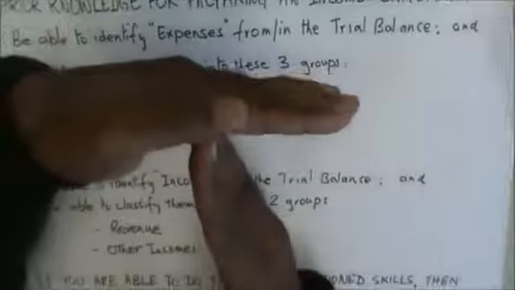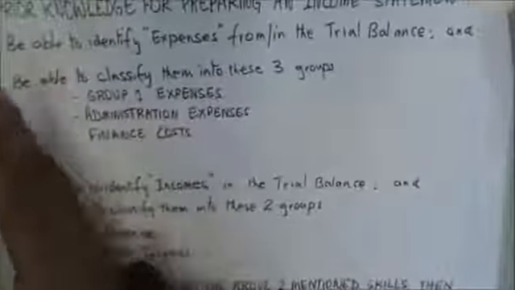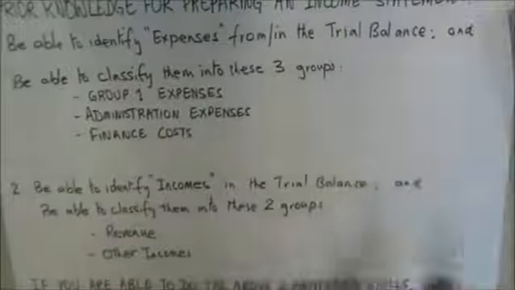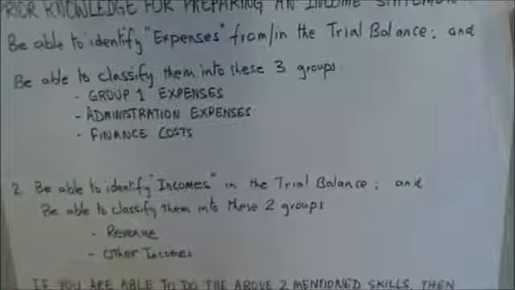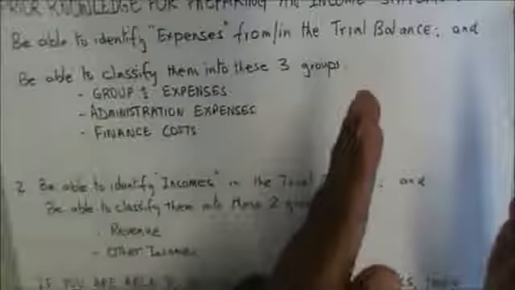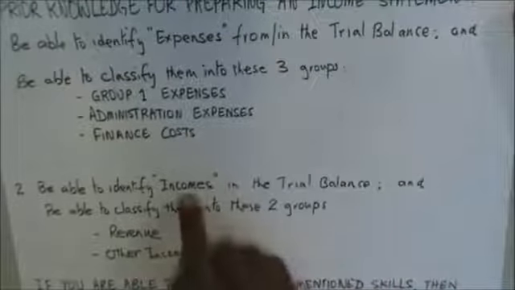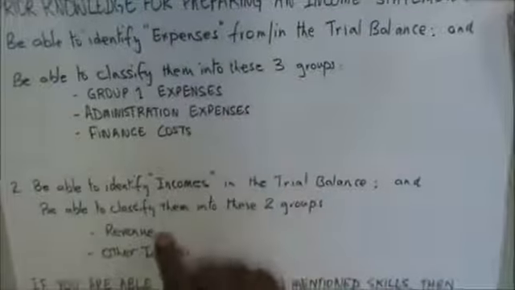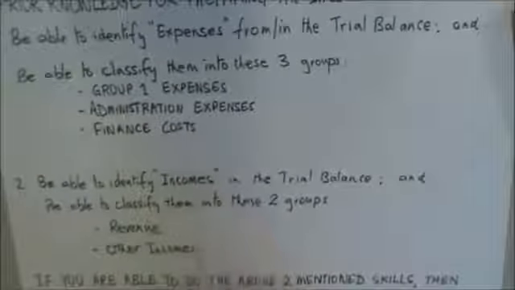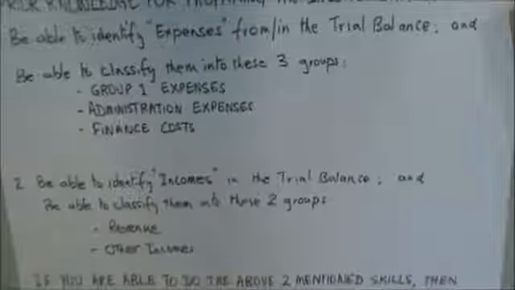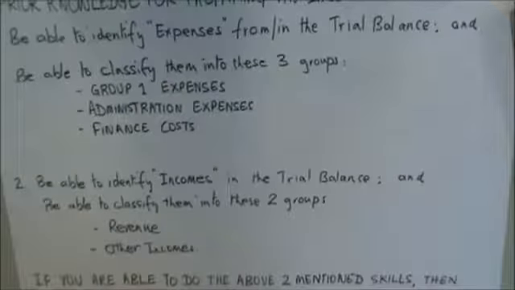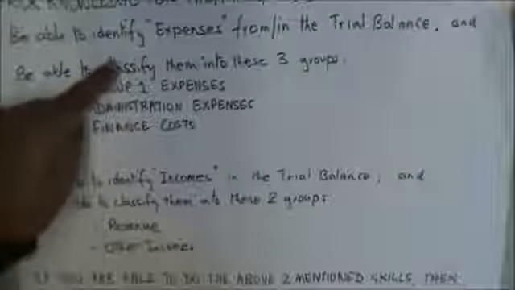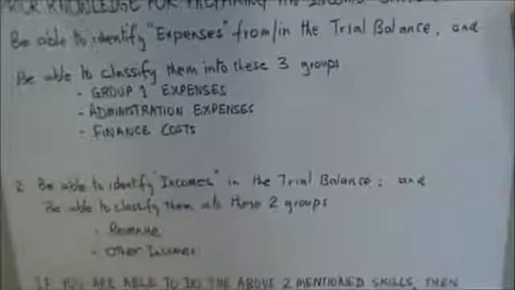If it's a T trial balance, debit side balances would be on this side, and the credit balances would be on the other side. So, looking out on the other side of the trial balance, you should be able to pick up the incomes and then be able to classify them into these two groups: revenue and other incomes. Once in the trial balance you've been able to do these two skills, then you are ready to move ahead.